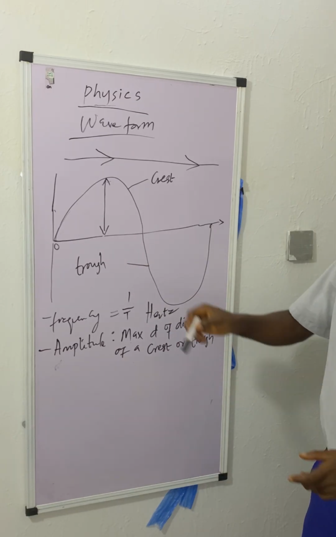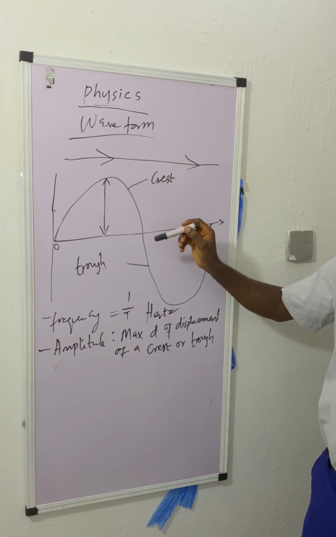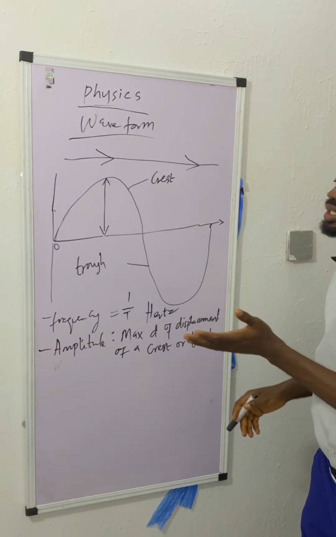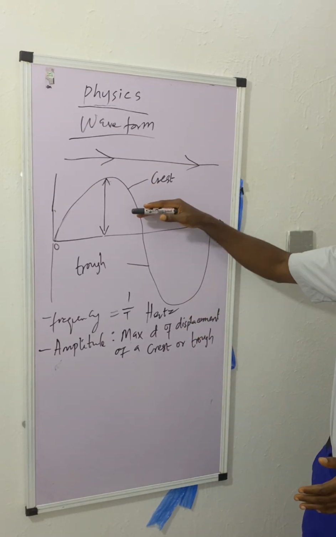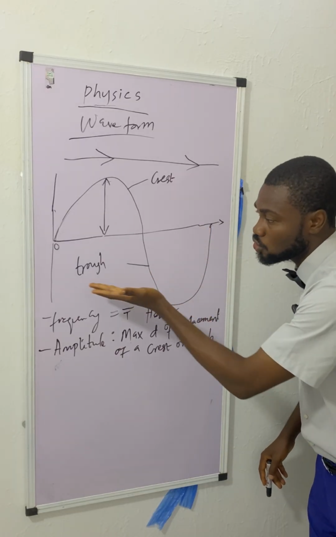So what is a crest and a trough? A crest is the half of the circle made by half part of a wavelength. That's the one located on top. The one called crest is located on top of the waveform. Then the lower half of the circle, on the lower part, is called the trough.